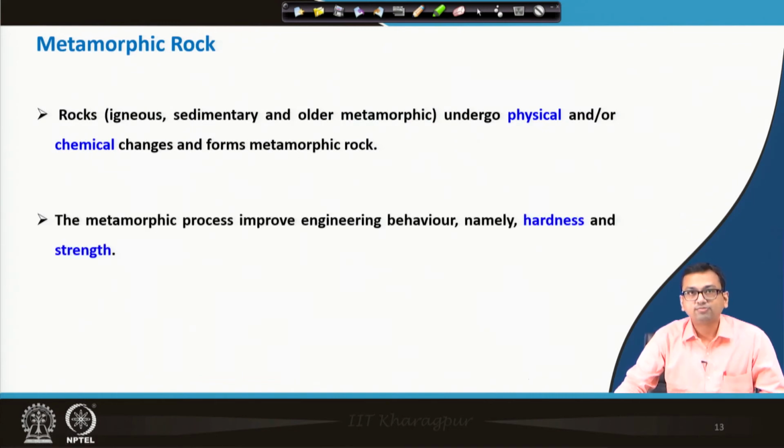The metamorphic process generally improves the engineering behavior, namely hardness and strength. Metamorphic rocks are quite strong in general. So, the metamorphic process improves engineering behavior, which is obviously important for us, the rock engineers who will design structures on or inside that rock mass.